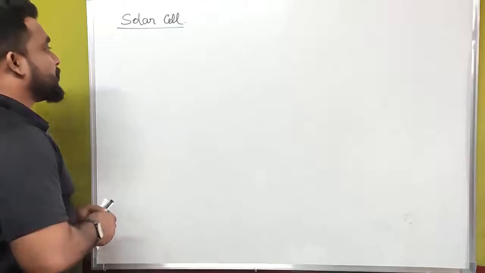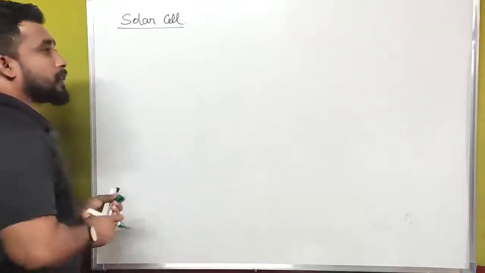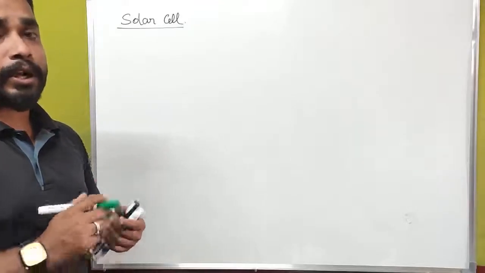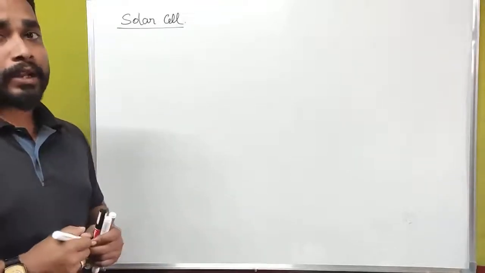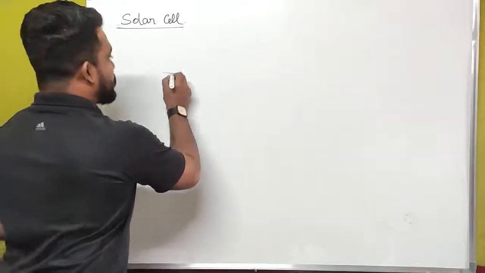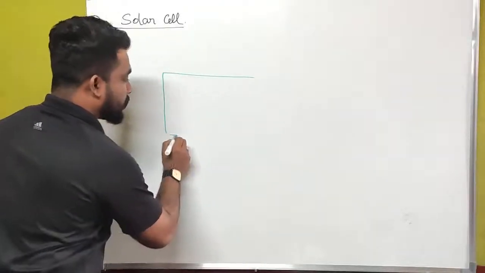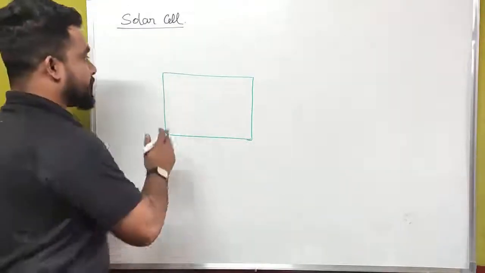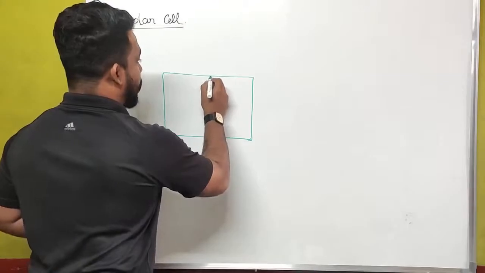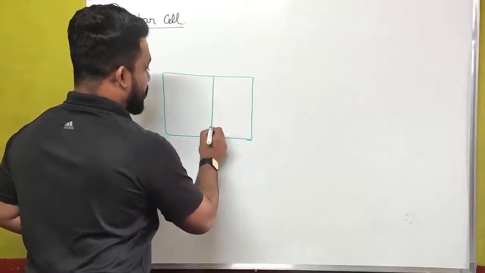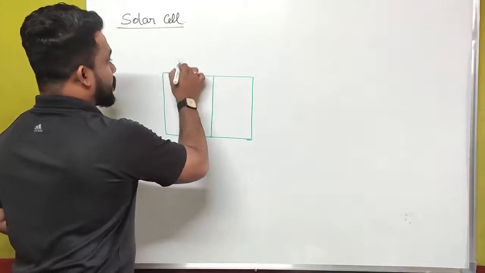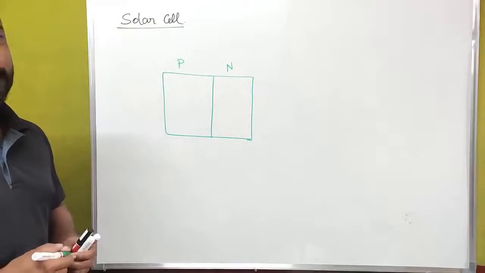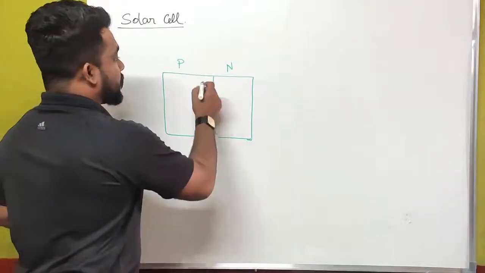In this particular case, the N type of semiconductor has to be very small in size, and the P type of semiconductor has to be very large in its size. Generally we will write our P and N type of semiconductor like this. The P type of semiconductor has to consist of a larger space than the N type of semiconductor in this case.